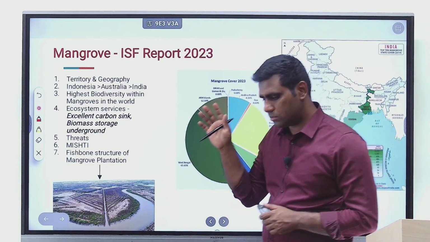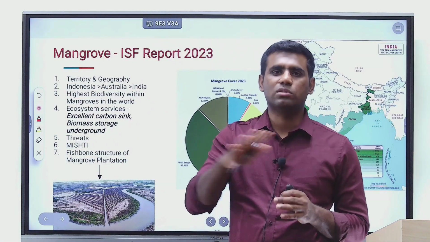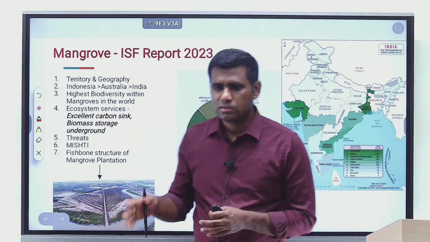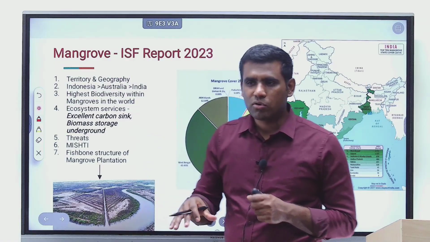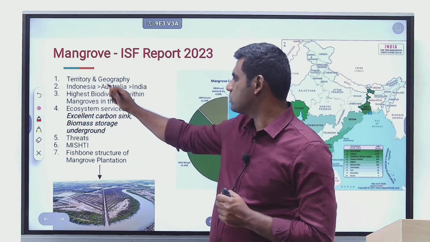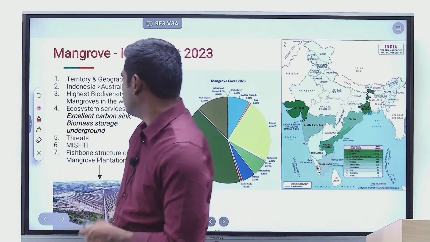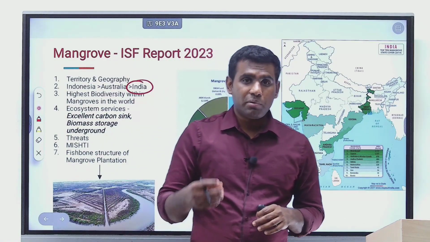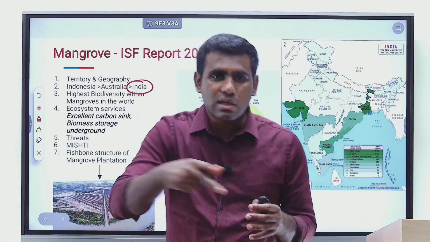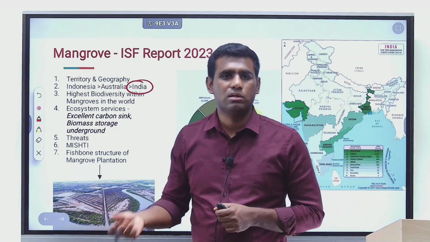The third chapter on mangroves also has some interesting details on comparison across the globe. The percentage of land under mangrove cover is highest in Indonesia in the world, followed by Australia. Third comes India. Whereas when it comes to the number of species in the mangroves in the respective countries, India stands at the highest, followed by Australia.